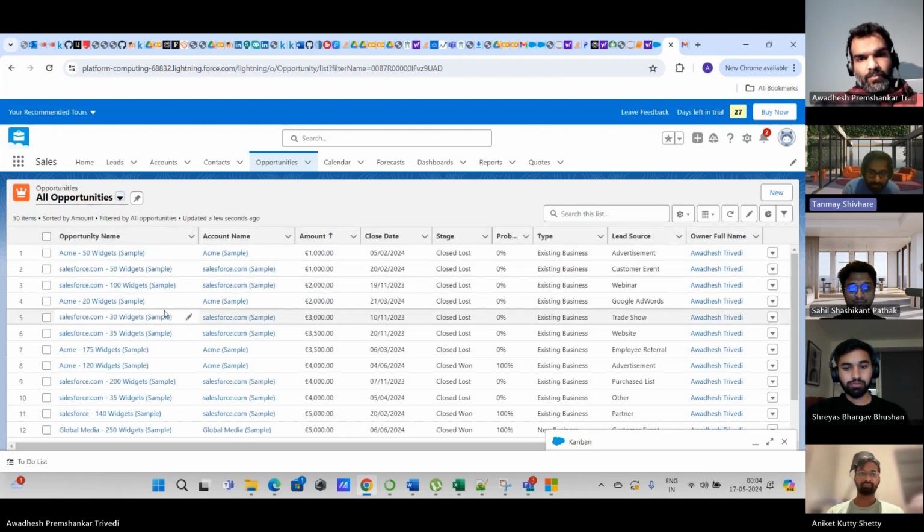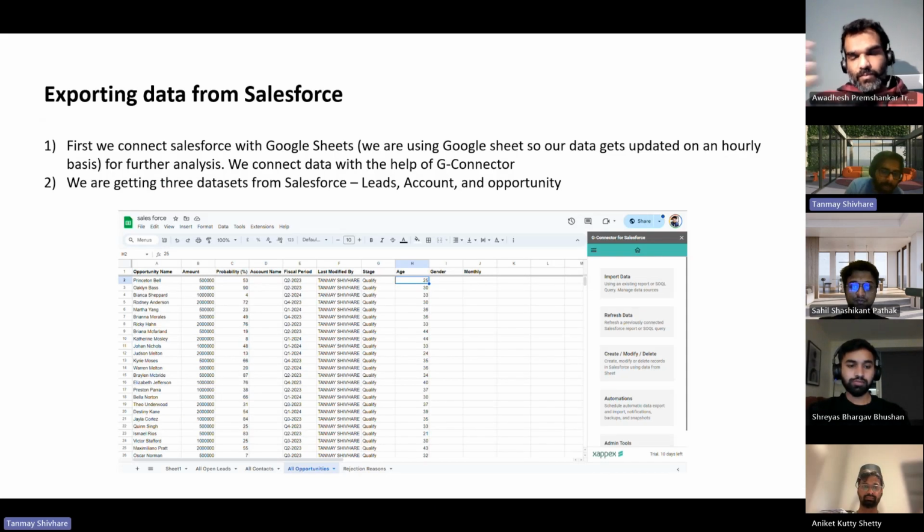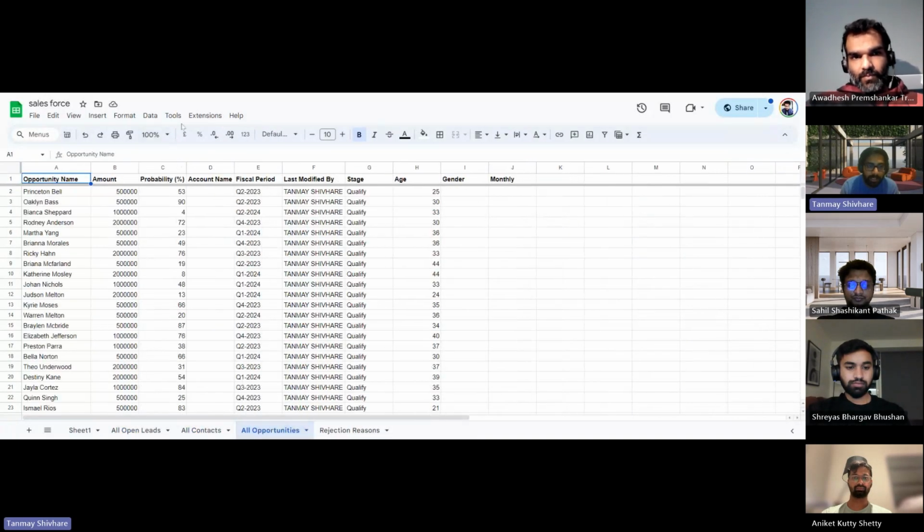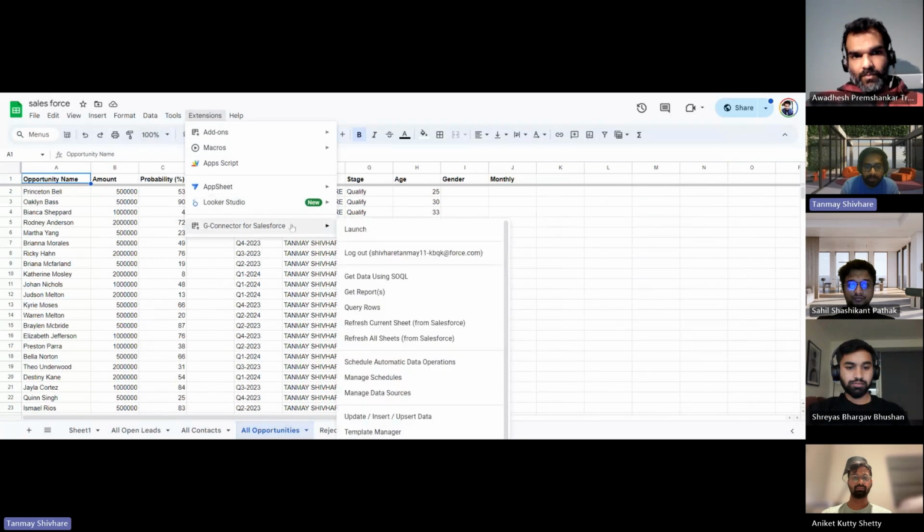For data purposes, after creating opportunities, I will extract all my data into Google Sheet using G Connector. I'm using Google Sheet because in G Connector I can update my data every 3 hours, every 4 hours, and I can automate this. From Salesforce, I'm getting three types of data. If I show my Google Sheet, I'm getting all leads, all contacts, and all opportunities, and the extension I'm using is G Connect Salesforce.